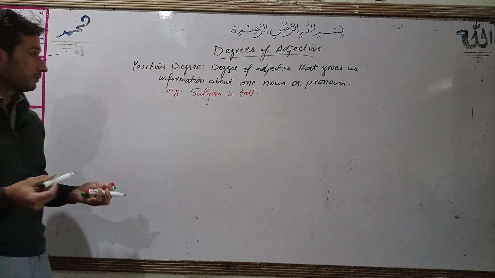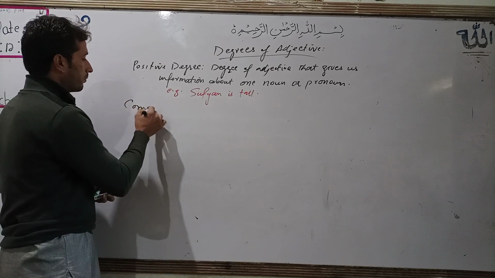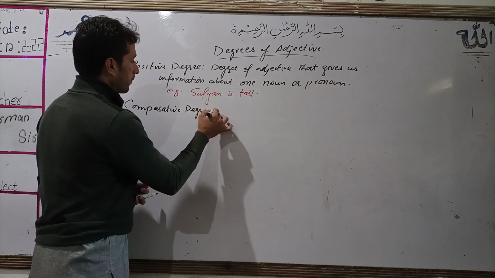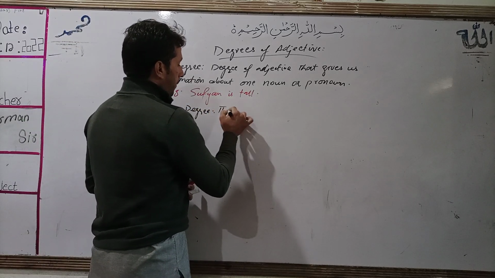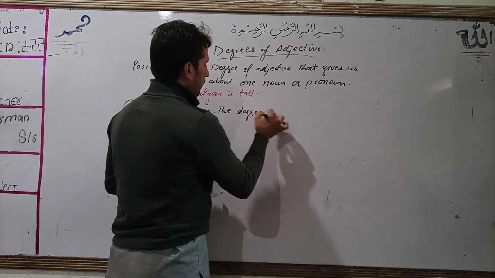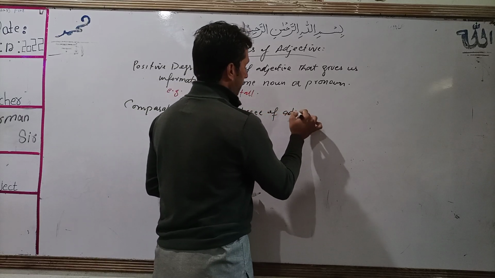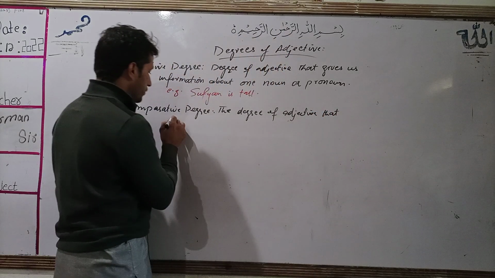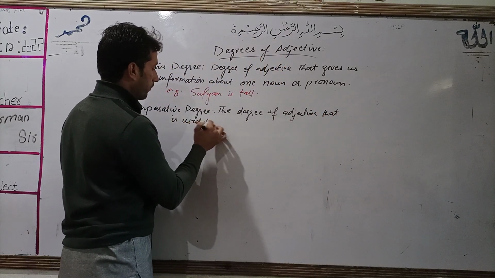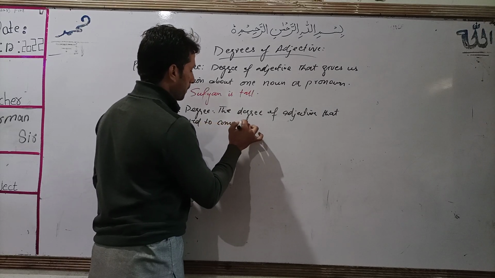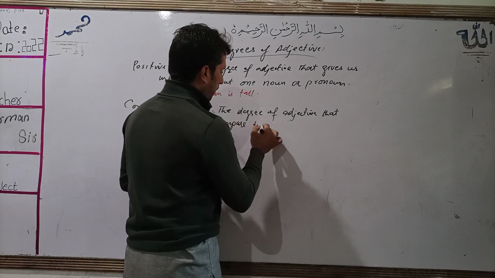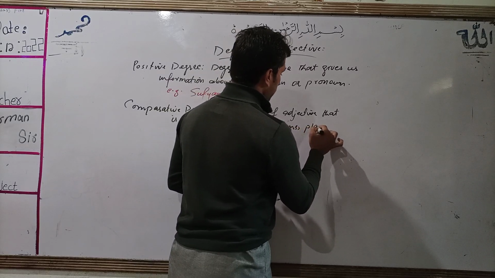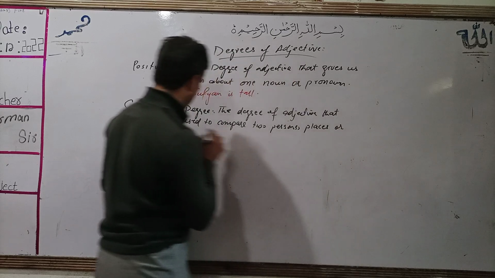Then we have comparative degree. The degree of adjective that is used to compare two persons, places or things.